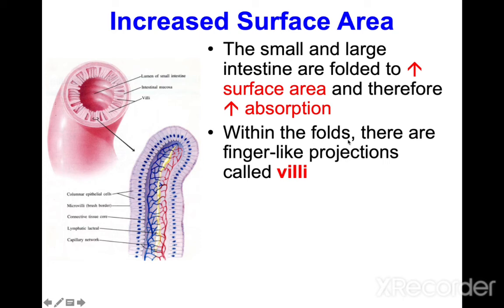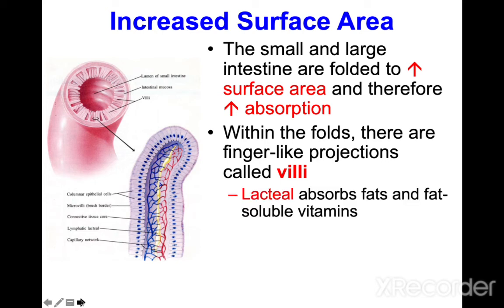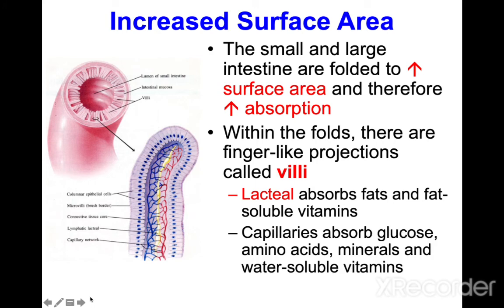Within the folds of the small intestine there are finger-like projections called villi, which increase the surface for digestion. Lacteals absorb fat and fat-soluble vitamins. Capillaries absorb glucose, amino acids, minerals and water-soluble vitamins.